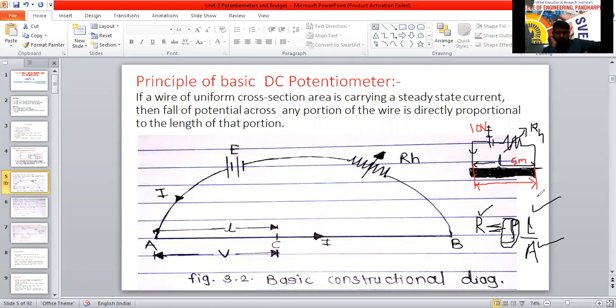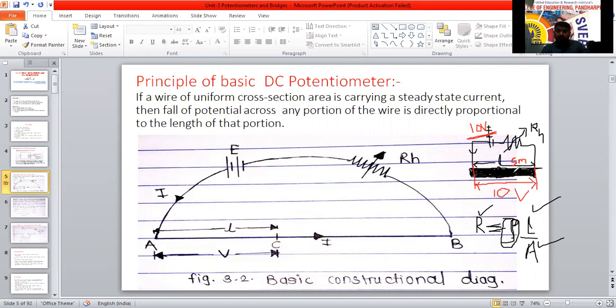Anyone? This 10 volt voltage, for which circuit we are applying? How much length we are applying? For the whole conductor we are applying, no? Yes, sir. So voltage across this 5 meter length of a conductor will be 10 volts or 5 volts? 10 volts only. Very good. 10 volts only.